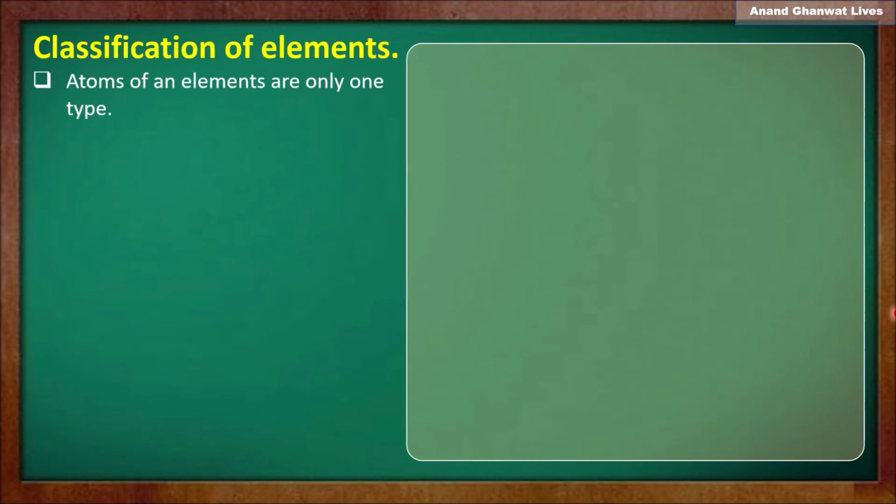Now let us see the classification of elements. The atom of an element is the smallest particle. The smallest particle of an element is called an atom. The atoms of an element are of only one type. Means there is an element like carbon, there is an element like hydrogen, and all the atoms of that element are of the same, single type.